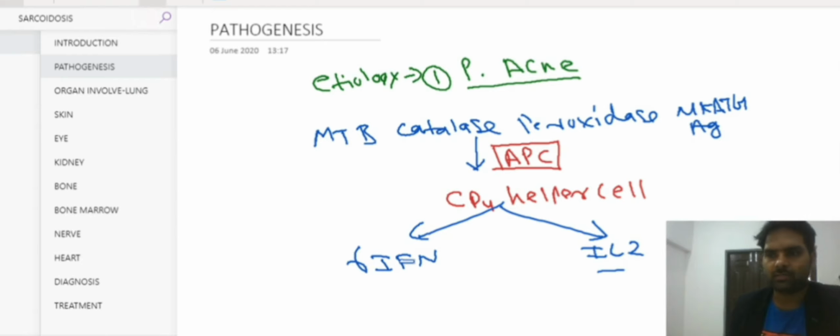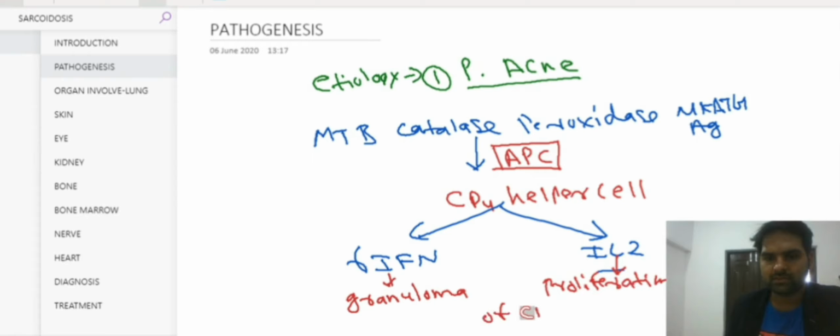Gamma interferon will form the granuloma, which is the non-caseating granuloma, whereas interleukin 2 helps in the proliferation of the CD4 cell.